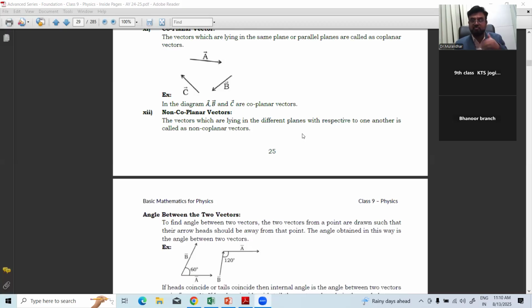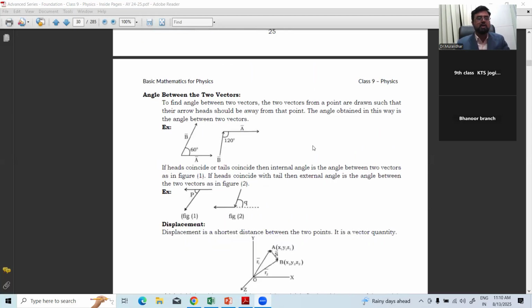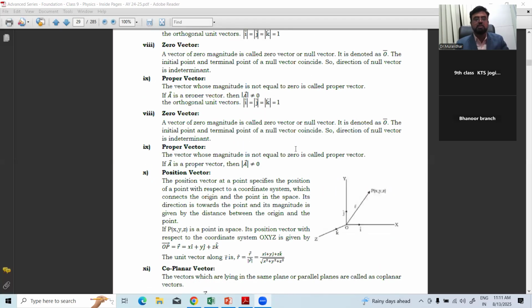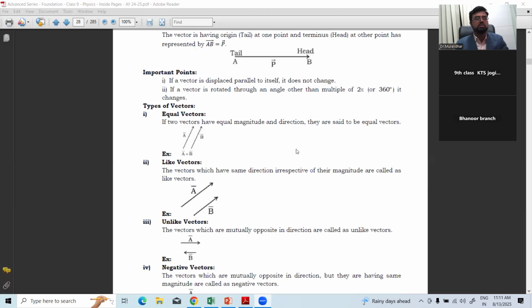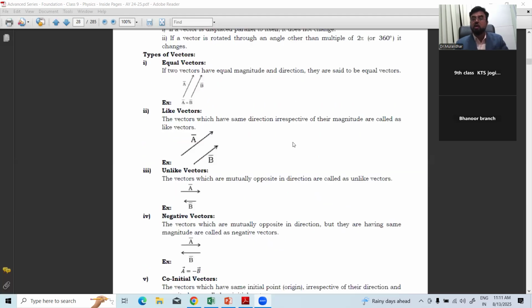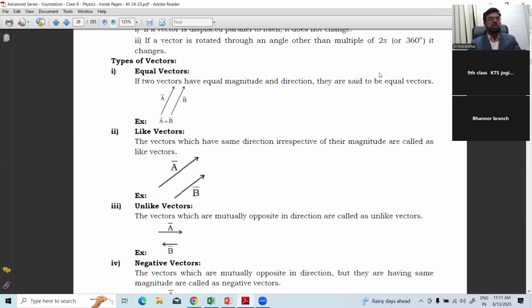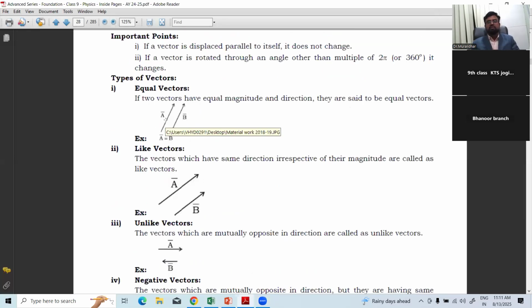This will come across in the vector algebra chapter also for you in your mathematics, where you need to know about this. So please copy all these things before going for the angle, how to find the angle between two vectors. The formulas are there. Vector addition, vector subtraction. Before that, first you note down these types of vectors in your notebook along with the diagram so that you can understand easily. Right? So start with the first one, equal types of vectors.